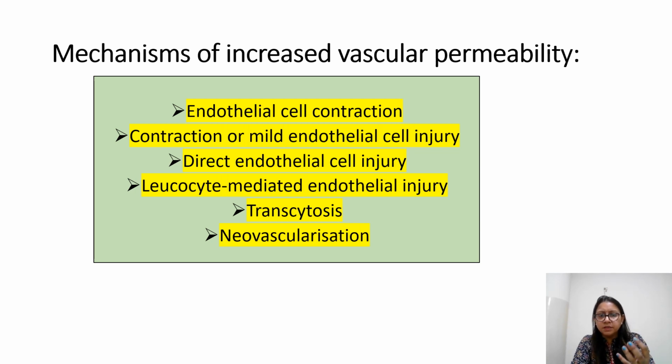वो permeability बढ़ेगी तभी तो mechanism क्या, अंदर क्या changes हो रहे हैं जिसकी वजह से vascular permeability बढ़ रही है. एक होता है endothelial cell contraction. Fine. Second is contraction or mild endothelial cell injury. Third is your direct endothelial cell injury. Then you have leukocyte mediated endothelial injury, transcytosis and neovascularization.